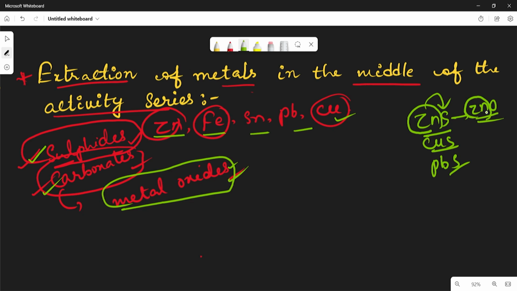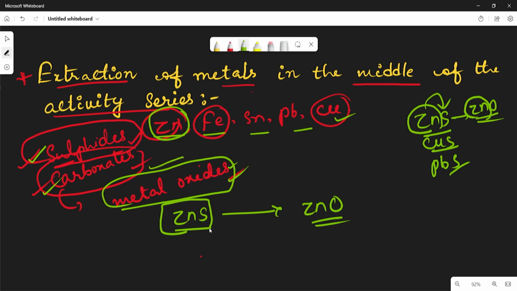So how are sulfide ores converted into oxides? Take zinc sulfide, which is the ore. To convert it into zinc oxide, what is the process here? These sulfide or carbonate ores are converted into oxides by heating them strongly with excess of air, which means in the presence of oxygen we have to heat it.